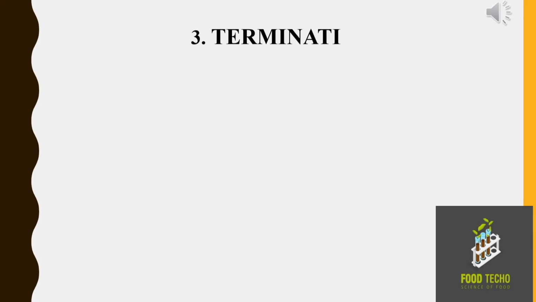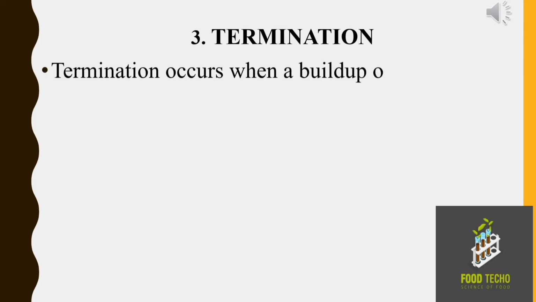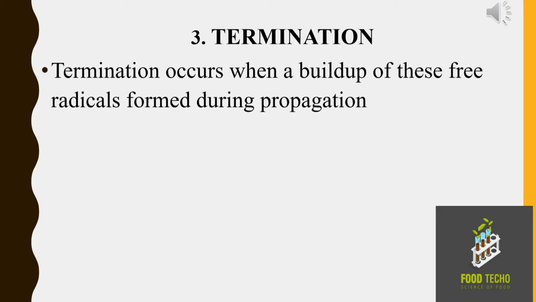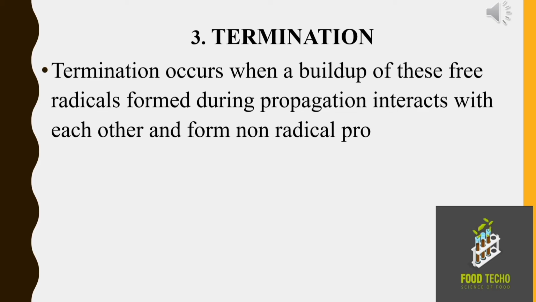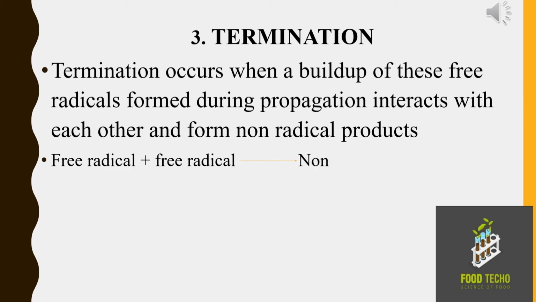The last stage of lipid oxidation is known as termination. Termination occurs when a buildup of these free radicals which were formed during the propagation reaction interact with each other and form non-free radical products. As shown in the equation, we can clearly see that when two free radicals react with each other, they form a non-free radical product and the reaction has been terminated, meaning ended.